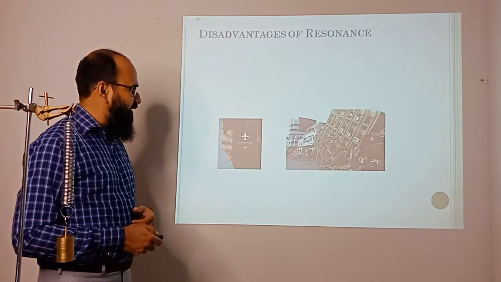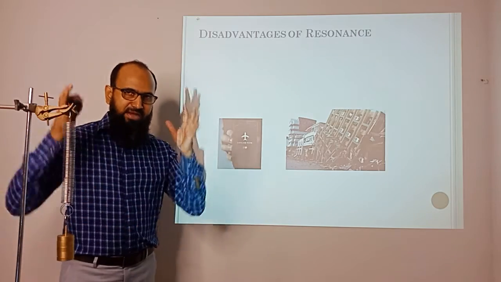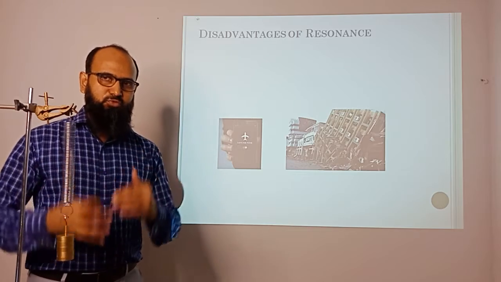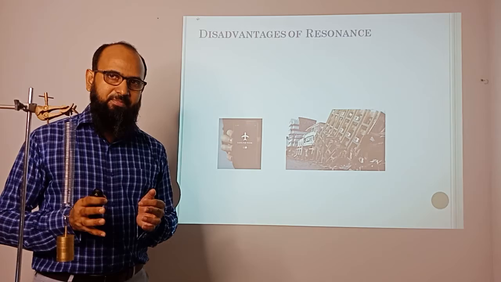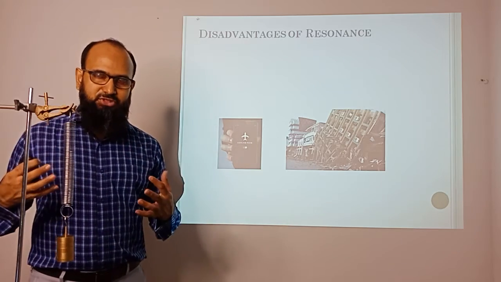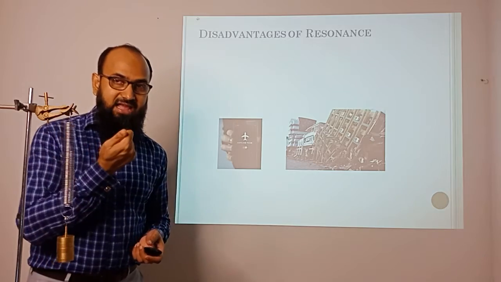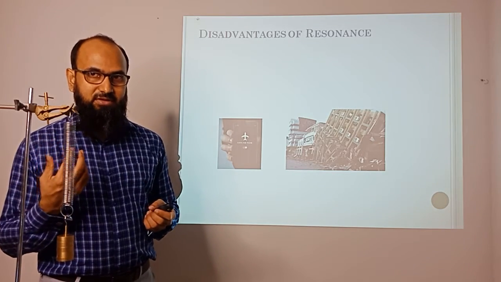Another one is the catastrophe that can happen with an earthquake. If the building's own resonance frequency matches the seismic wave of the earthquake, there will be maximum amplitude of vibration, so it is going to collapse. You know, a wine glass can be broken by making a sound.